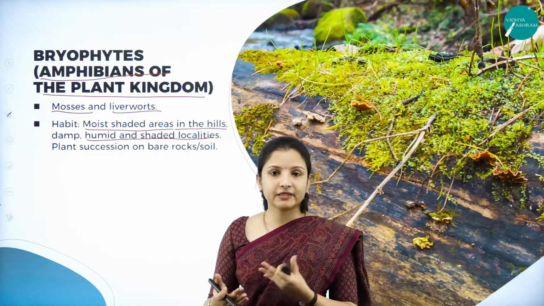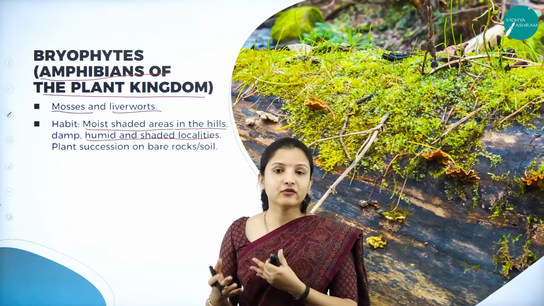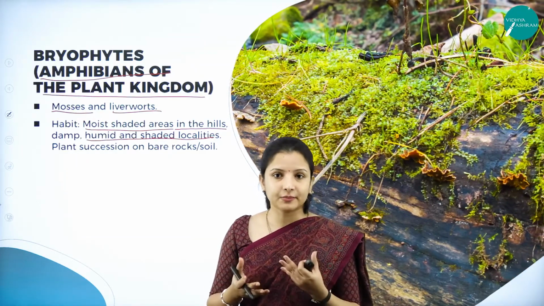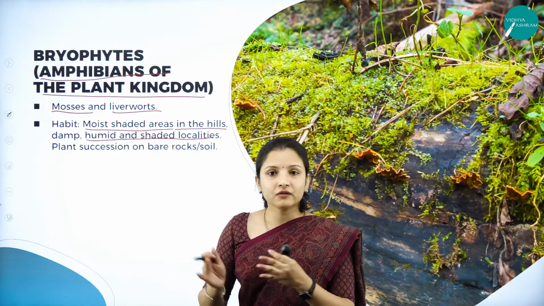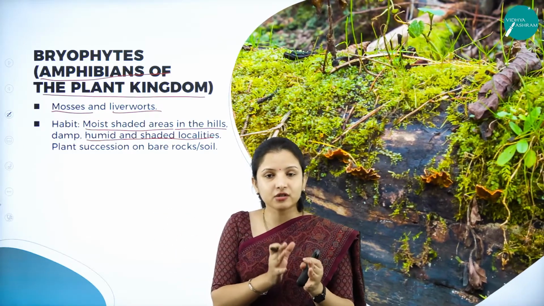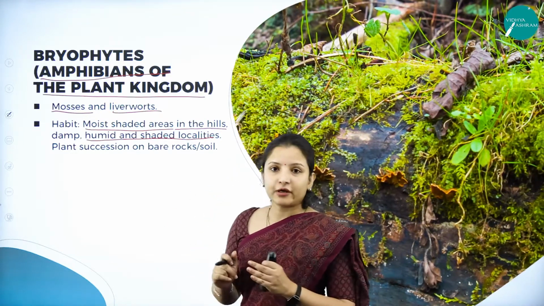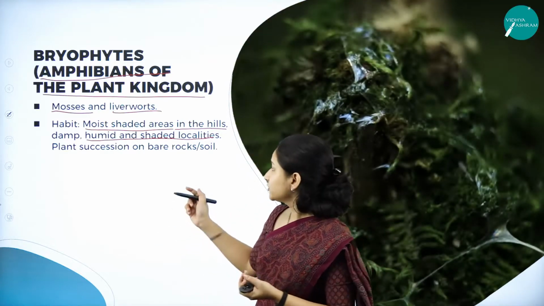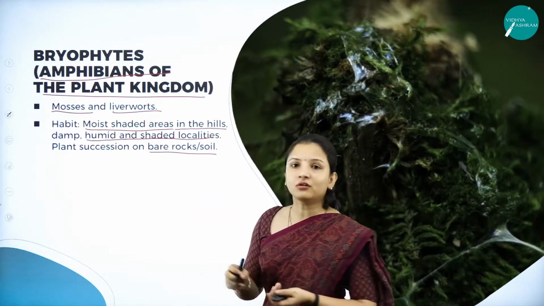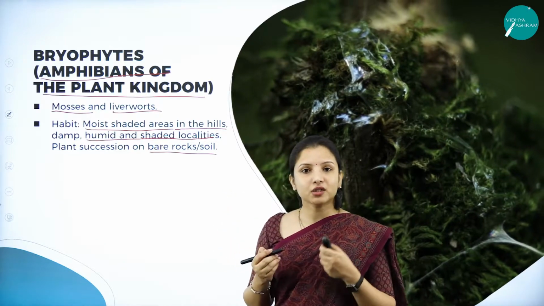So in the riverbeds and ponds, wherever in the side of the riverbeds the rocks are present, the flowing water will keep touching the rock while flowing, right? So there you can find these bryophytes. Therefore, their succession, that is the majority of the growth, is usually found on bare rocks or soil, whichever is damp. So this is the habitat of the bryophytes.